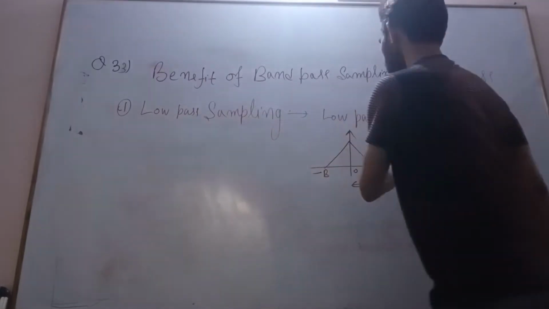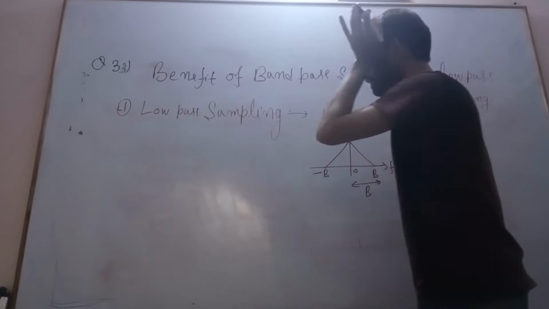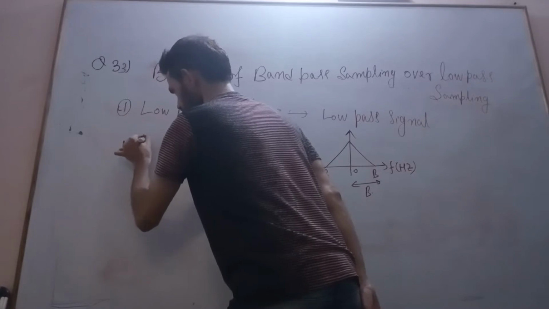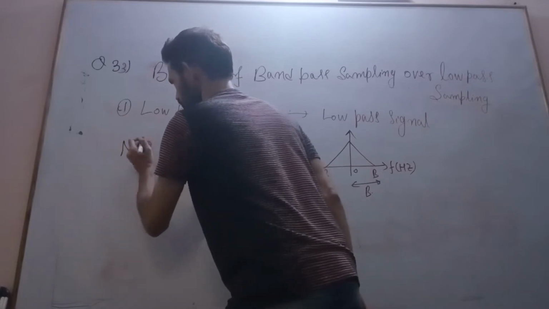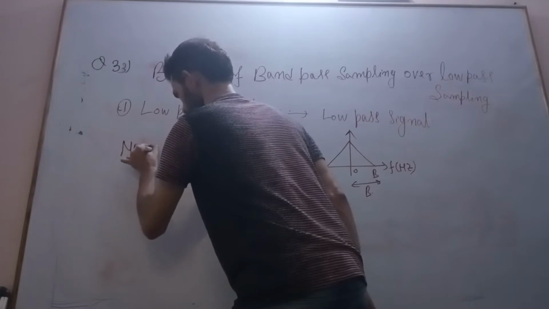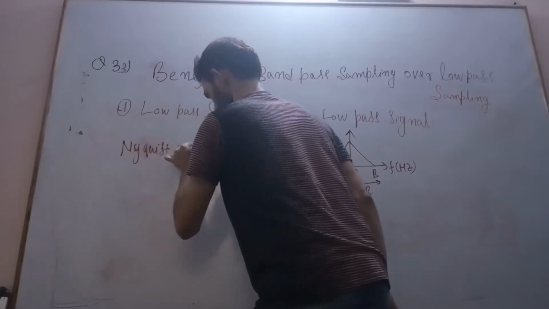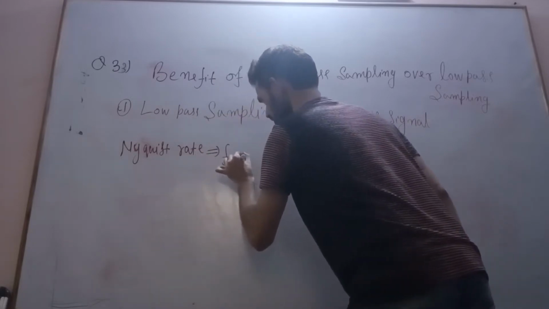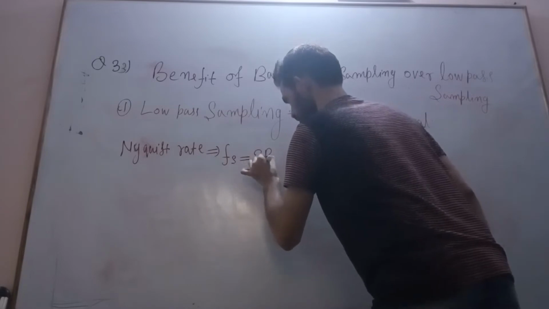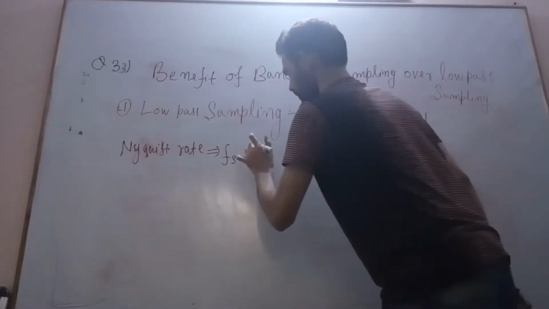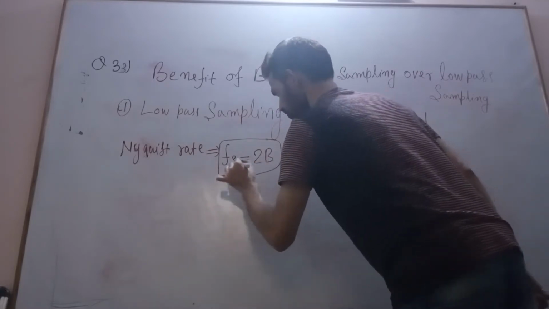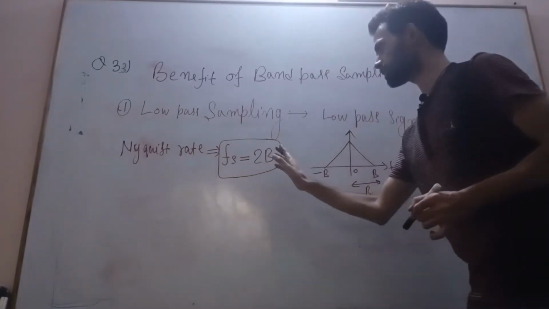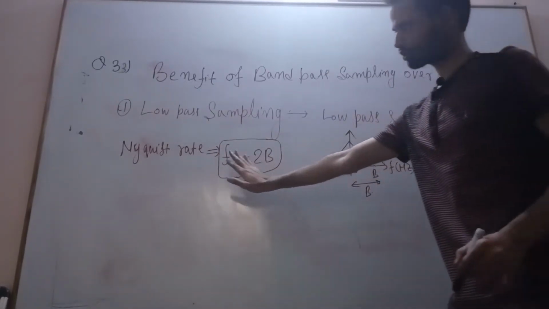For a low pass signal, the sampling is given by the Nyquist rate, which implies that the sampling frequency is twice the bandwidth of the signal. So Fs is equal to 2B.